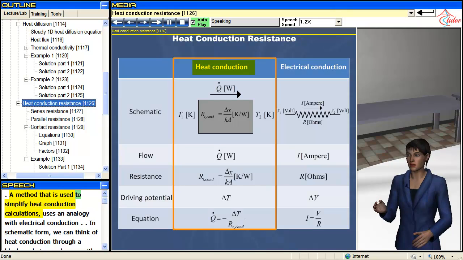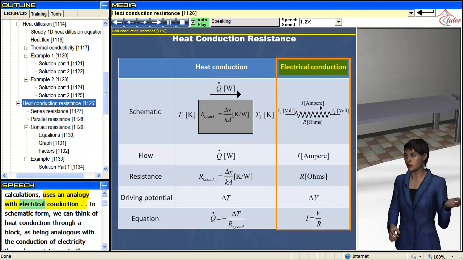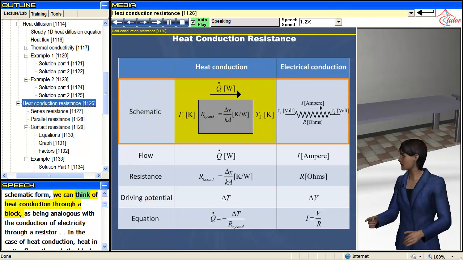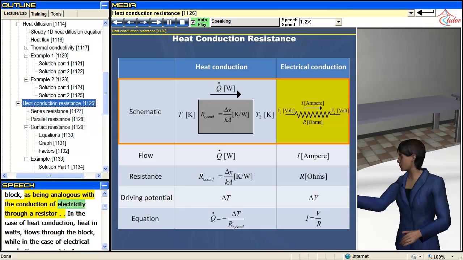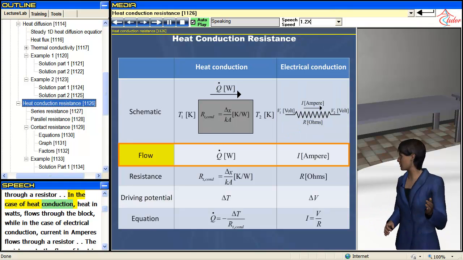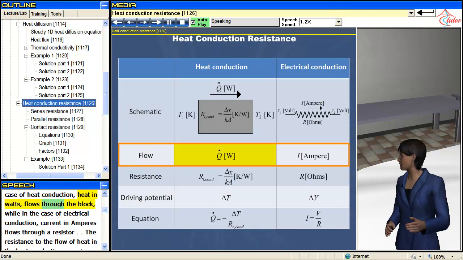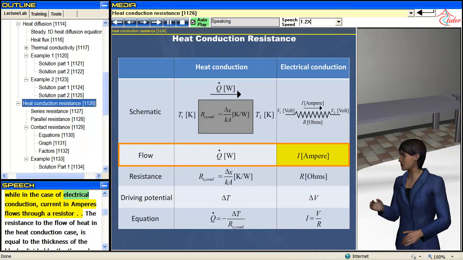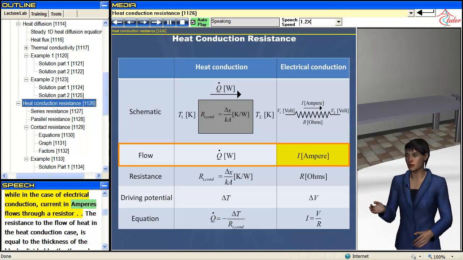The method that is used to simplify heat conduction calculations uses an analogy with electrical conduction. In schematic form, we can think of heat conduction through a block as being analogous with the conduction of electricity through a resistor. In the case of heat conduction, heat in watts flows through the block, while in the case of electrical conduction, current in amperes flows through a resistor.